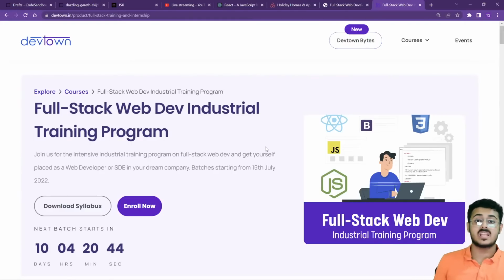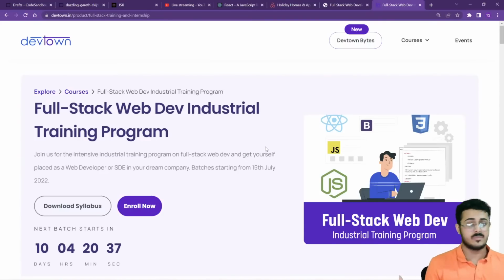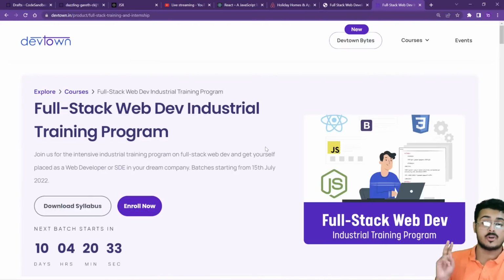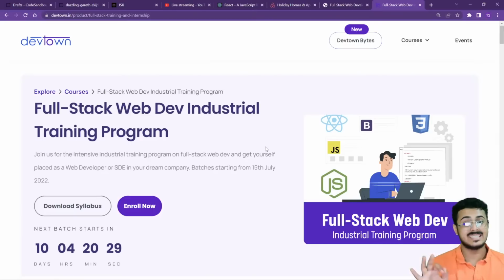The timings for this program are after 7 o'clock in the evening, because all the instructors are working in the morning, so they don't have time to take up the batches then. All the classes are in the evening after 7 o'clock, for 2 hours of live session on Zoom, 5 to 6 days a week. That is the entire thing.